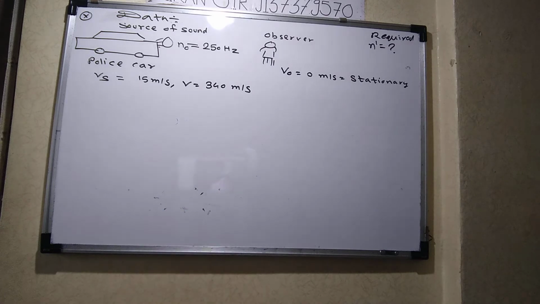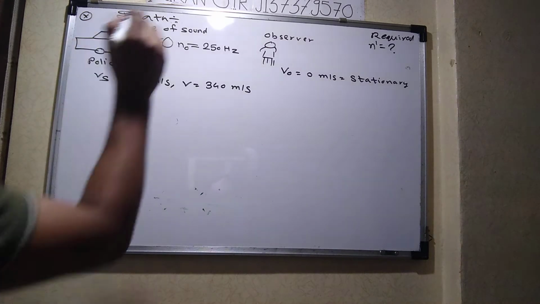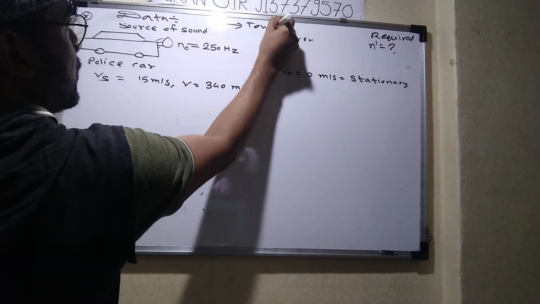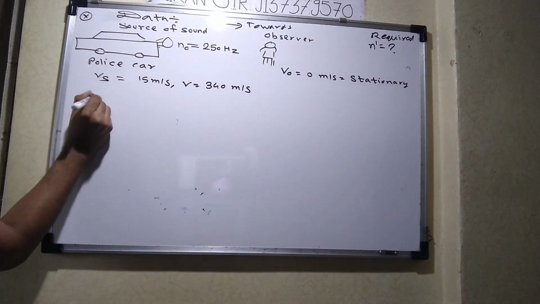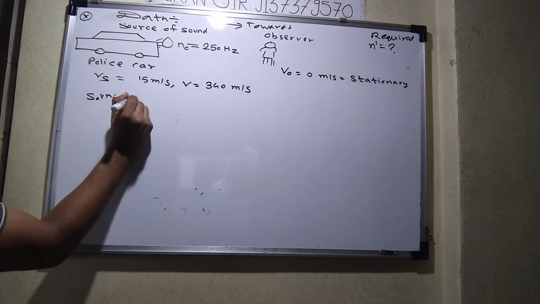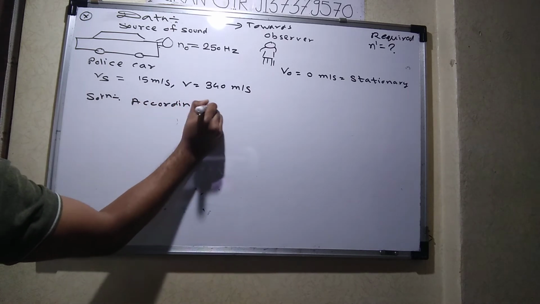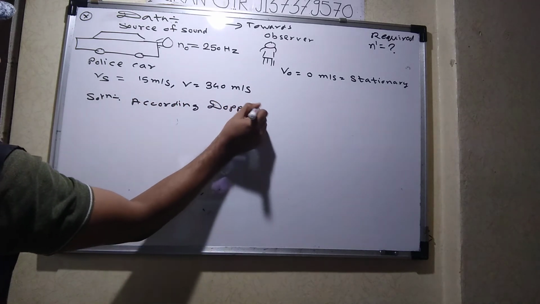Now my question to you is whether they are moving towards or away. Is that word mentioned? Towards. Yes, initially it is mentioned. It is moving towards. So the solution we have to write according to the Doppler effect.